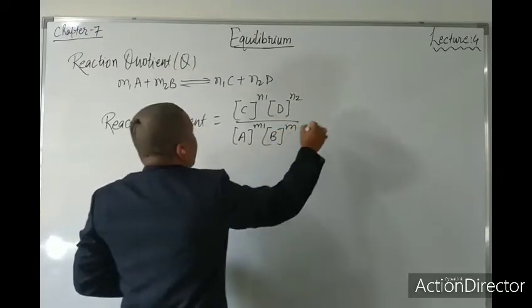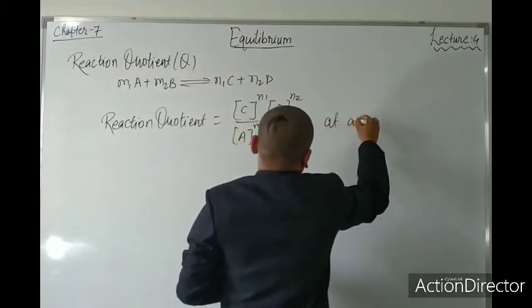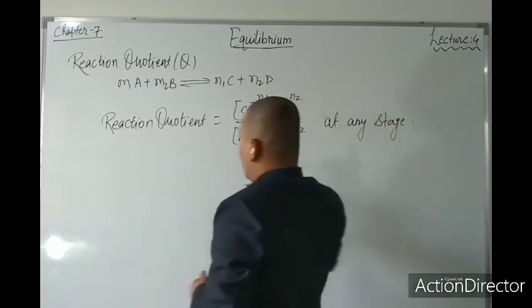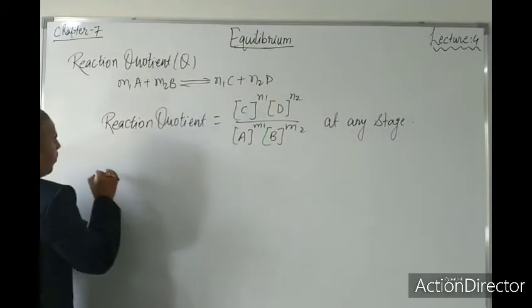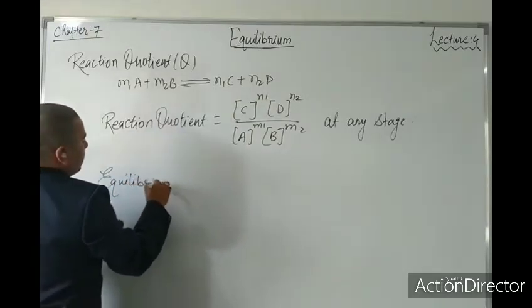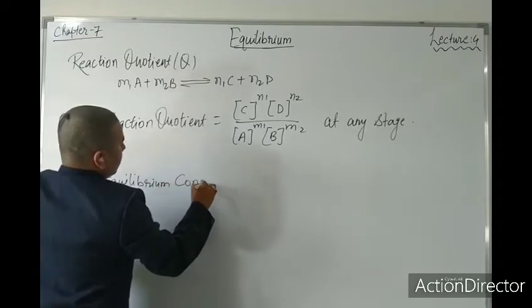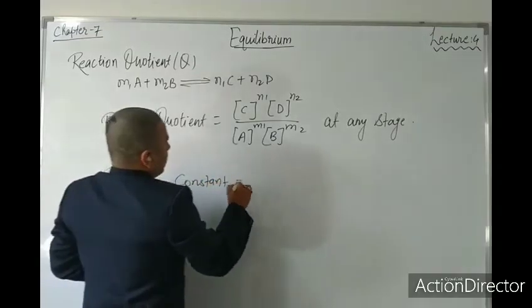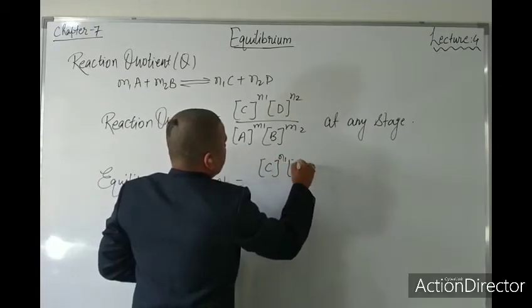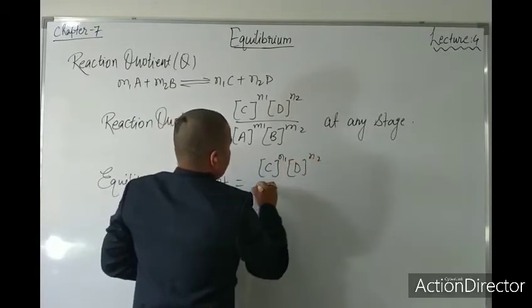And here I will write, this is at any stage. But if I talk about the equilibrium constant, the same thing applies: the concentration of the product upon the concentration of the reactant.